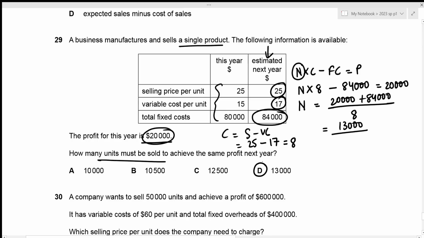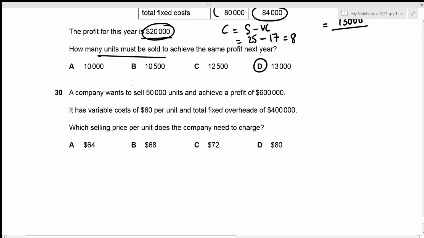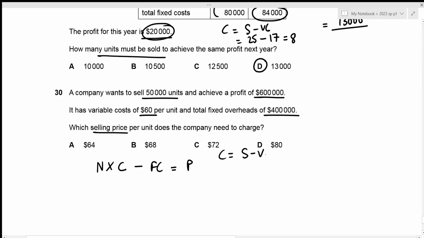Now we can move towards question number 30. A company wants to sell 50,000 units and achieve a profit of 600,000. It has variable cost of 60 per unit, total fixed overheads of 400,000. We just need to figure out the selling price per unit the company needs to charge. Okay, so what we know is number of units times contribution minus fixed cost results in the profit. And we also know that contribution is just the difference between sales and variable cost, right? So what we can write is number of units times sales minus variable cost, minus fixed cost, results in profit.